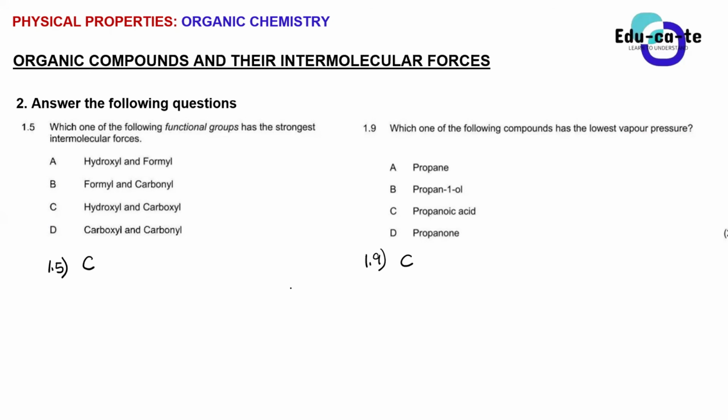Give a reason for your answer. Weak London forces give us low vapor pressure. Okay, so weak London forces, they give us low vapor pressure.